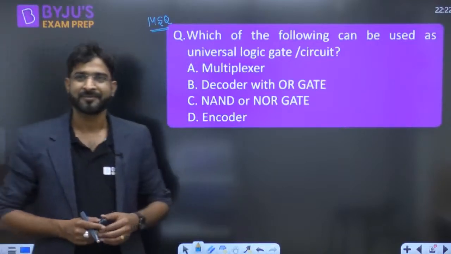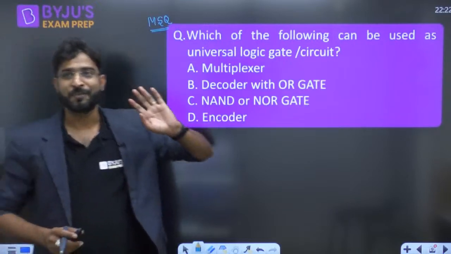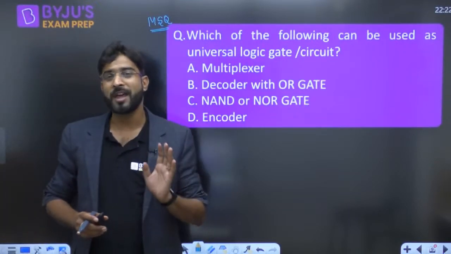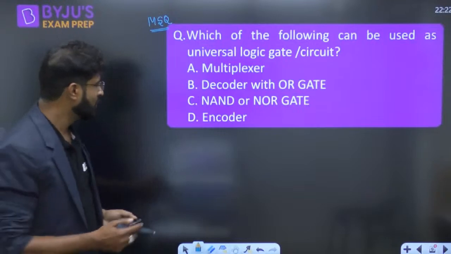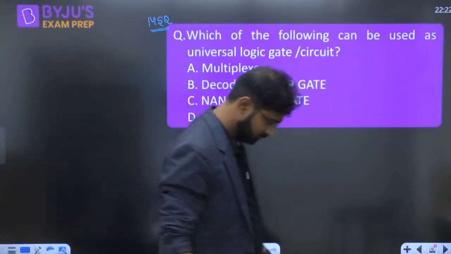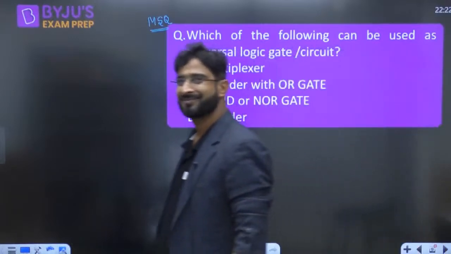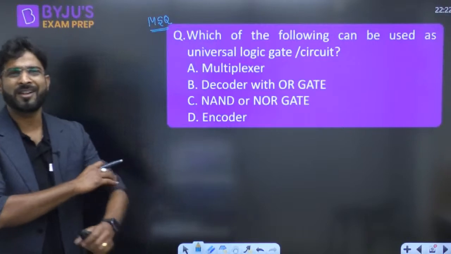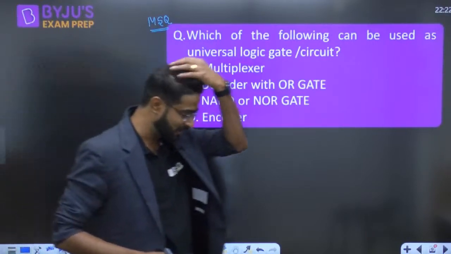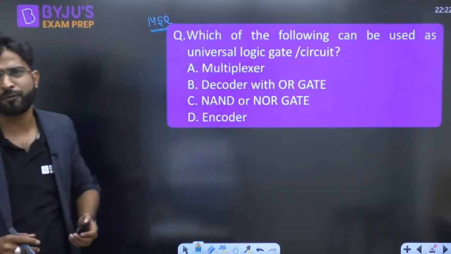Don't worry, I have already given this. This is called an MSQ question. In an MSQ question, more than one option may be correct, right? Everyone quickly respond to this question, guys.